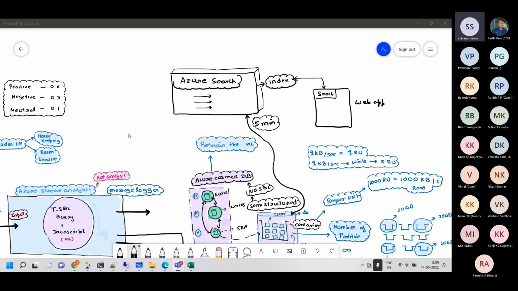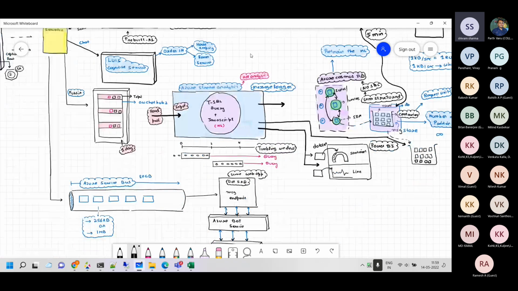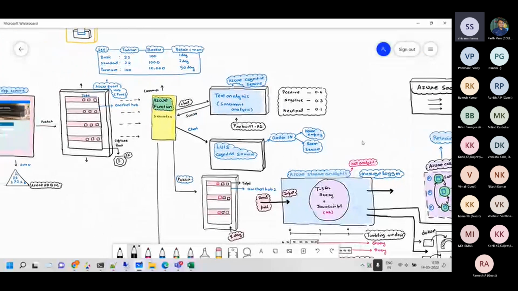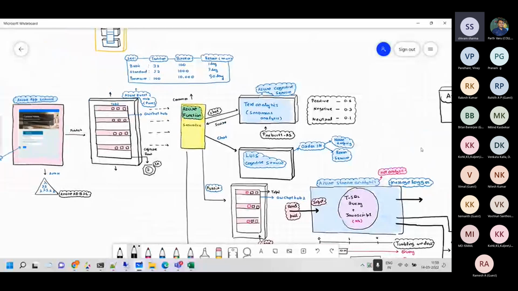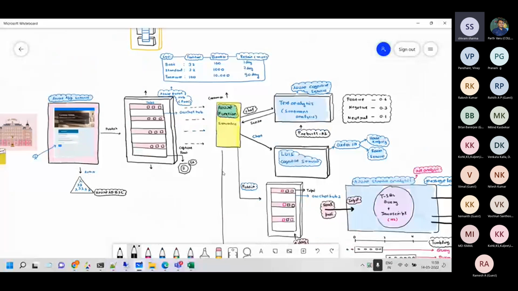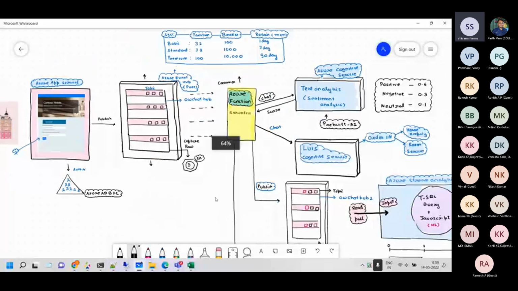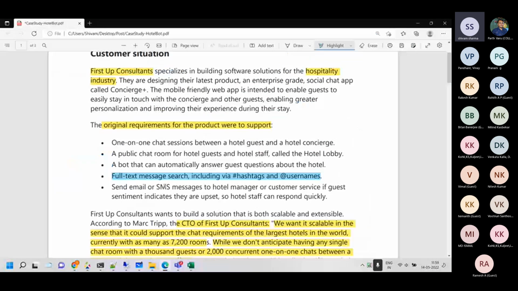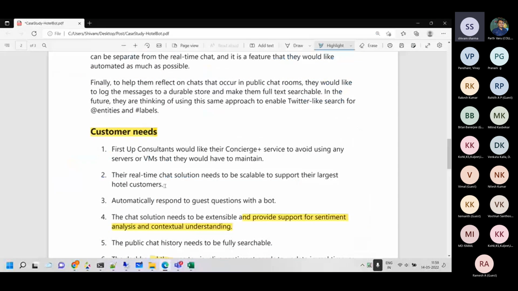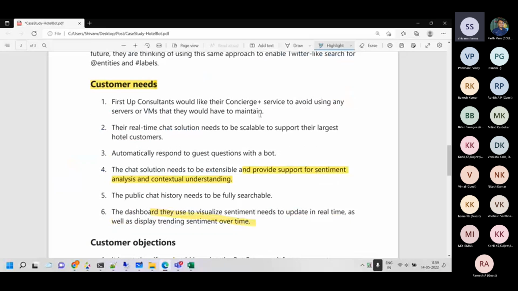So this is the problem statement, and this is how we are doing the intelligent analytics on the edge for this customer. If we go back to the problem statement, what they wanted is achieved over here. As such, automatic response from the bot, a pretty scalable solution, and we have avoided infrastructure as a service.